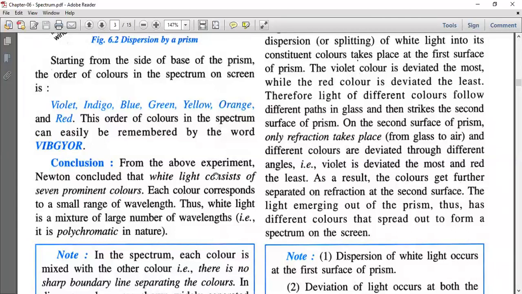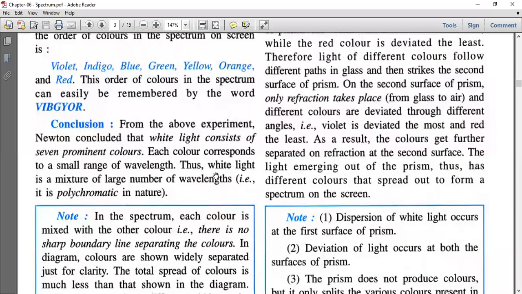White light has different colors, and each color has a different wavelength. White light is a mixture of a large number of wavelengths, that is, a large number of colors we can see. That is nothing but polychromatic in nature. It means it has many colors in it.